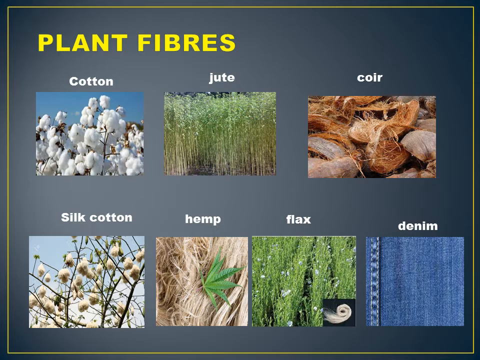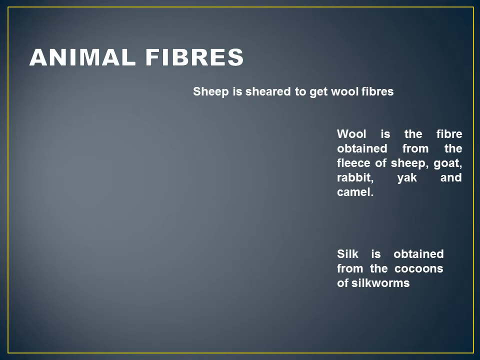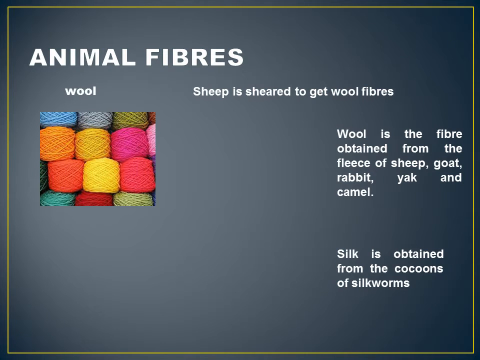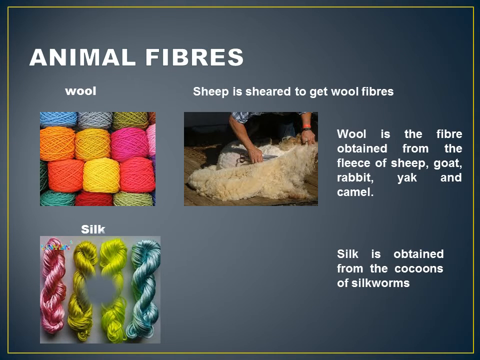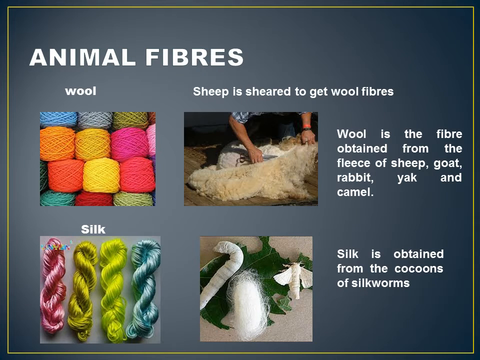From here you see denim is used to make jeans. This fabric is made from cotton. Then animal fibers: wool and silk. Wool is obtained from the fleece of sheep, goat, rabbit, yak and camel. Sheep are reared to get wool fibers. Silk is obtained from the cocoons of silkworm, and the rearing of silkworm is called sericulture.